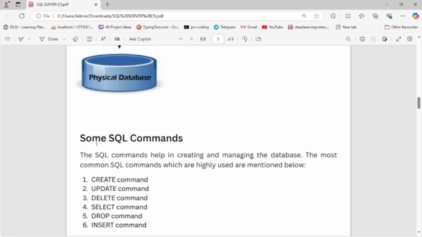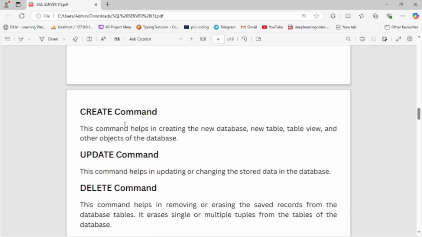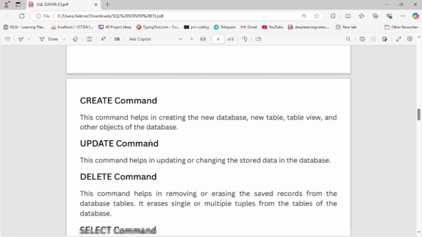Now some SQL commands. The SQL commands help in creating and managing the database. The most commonly and widely used commands are the create command, update command, delete command, select command, drop command, and insert command. Let's study the create command. This command helps in creating a new database, new table, view, and other objects of the database.